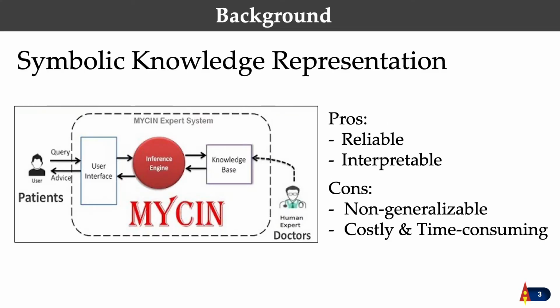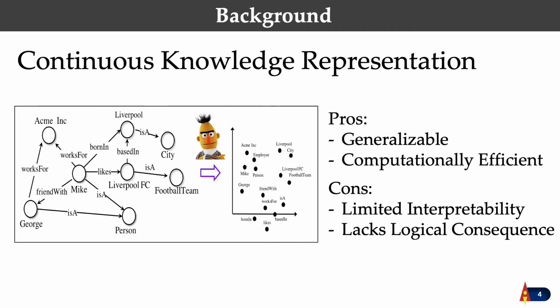Symbolic reasoning methods such as expert systems are believed to be reliable and interpretable in solving inference problems of specialized domains. However, these rule-based methods are difficult to generalize because obtaining a comprehensive set of rules from human experts is costly and time-consuming. Recently, continuous knowledge representation models utilize the distributed representation of a knowledge graph for machine reasoning tasks